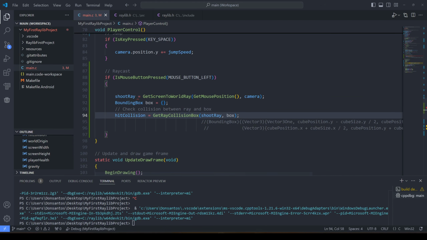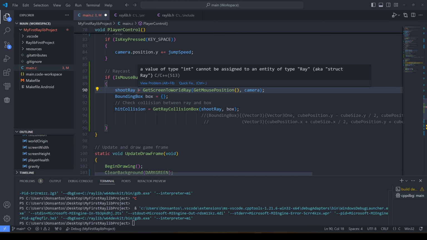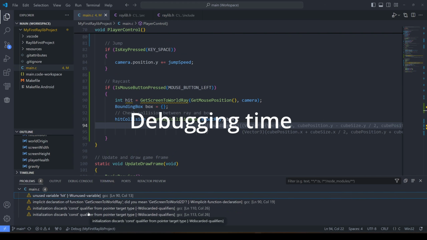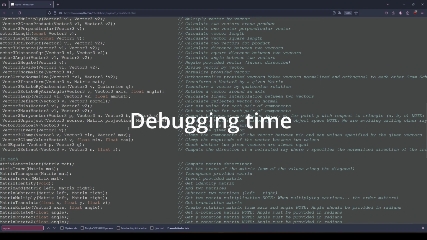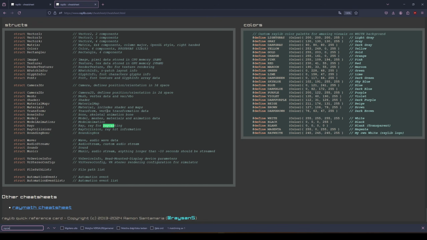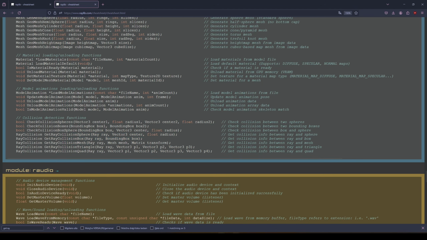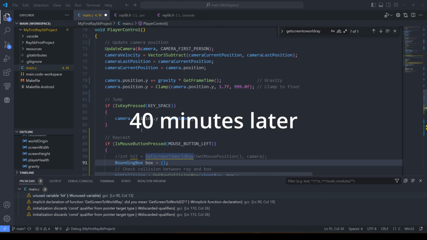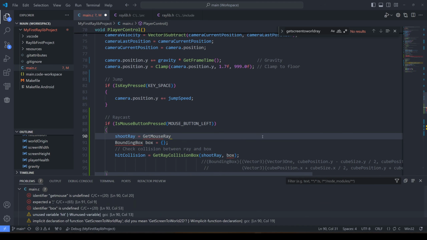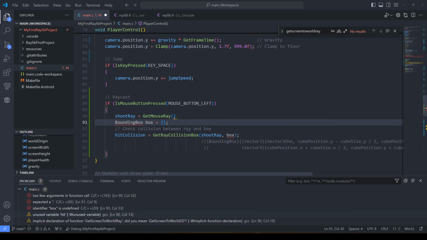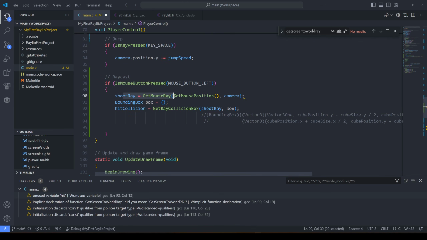And why doesn't this work? A value of type integer cannot be assigned to an entity of type array. Yikes. Okay, hang on. I think I found something. Shoot ray equals mouse ray. Aha! Vector 2 mouse position. Okay, so this is what I need. Get mouse ray. Shoot ray equals get mouse ray, get mouse position.